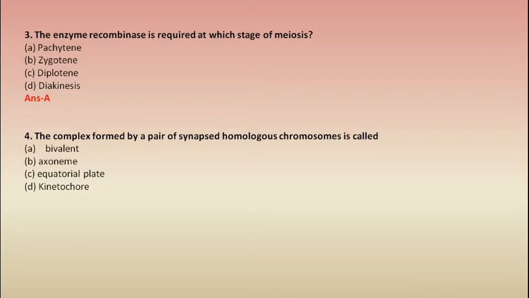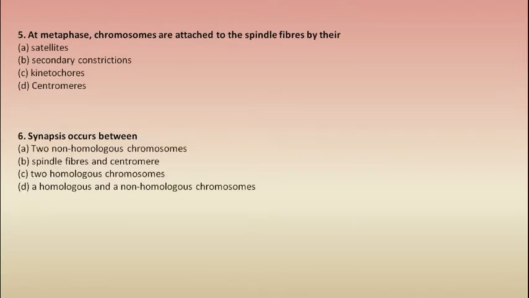Next question. The complex formed by a pair of synapsed homologous chromosomes is called bivalent, axoneme, equatorial plate or kinetochore. So our correct option is option A, bivalent. Next question. At metaphase, chromosomes are attached to the spindle fibers by their satellite, secondary constrictions, kinetochore or centromeres. And our correct option is option C, which is kinetochores.